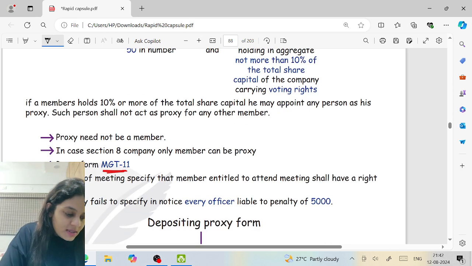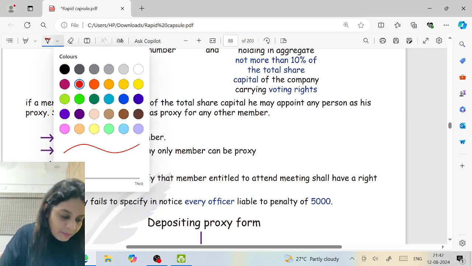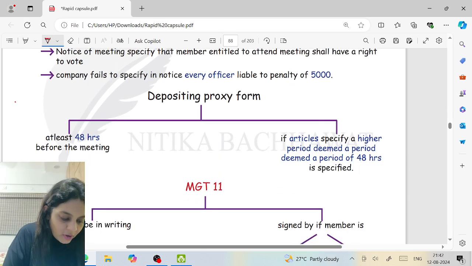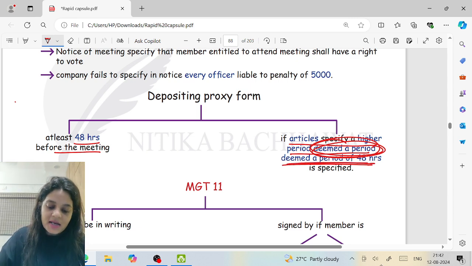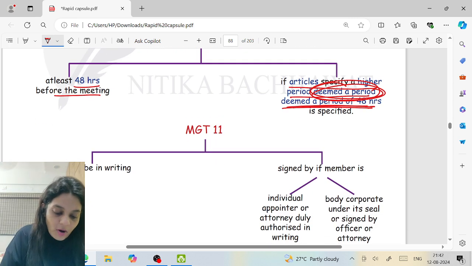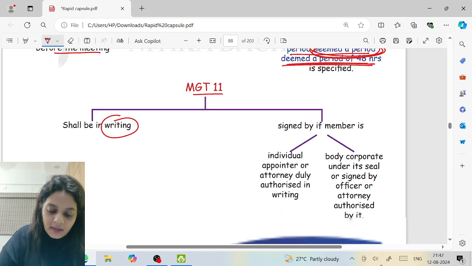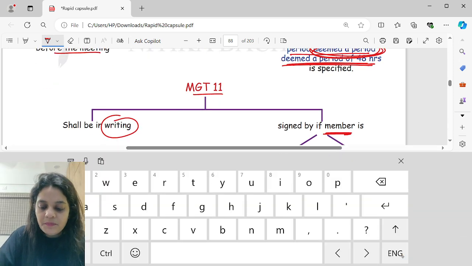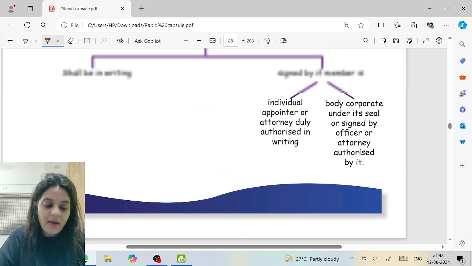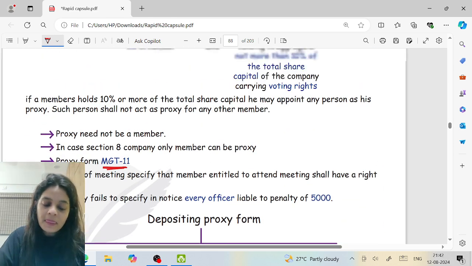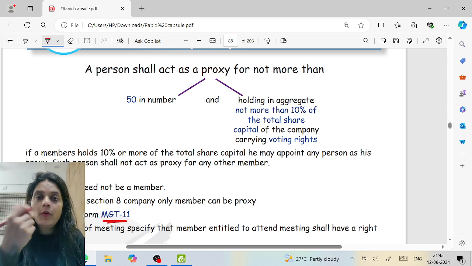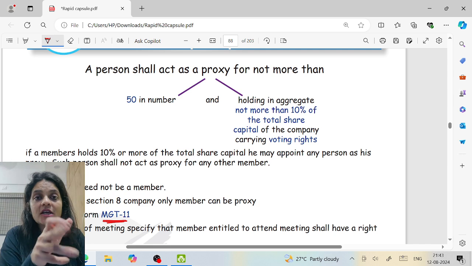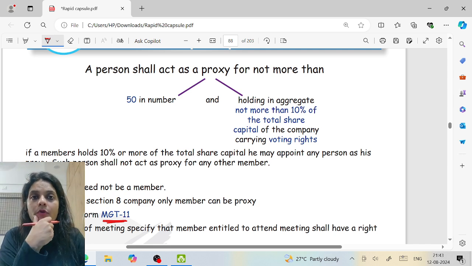So, proxy form must be deposited 48 hours before the meeting. If the articles specify a higher period, it shall be deemed that a period of 48 hours has been specified. The form number is MGT 11. It shall be in writing and shall be signed by the member, because I'm authorizing that you go and attend on my behalf. Correct or no? Now, should the proxy be a member, or can I appoint any outsider also? I can appoint any outsider also. But in case of a Section 8 company, only a member can be a proxy.